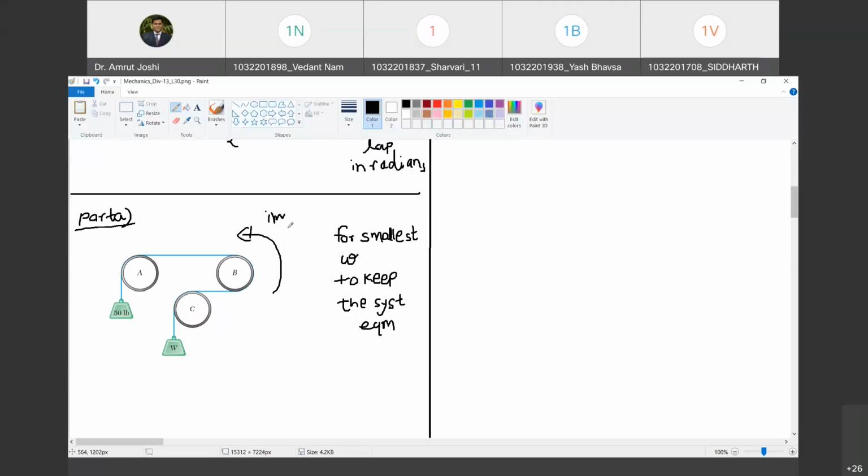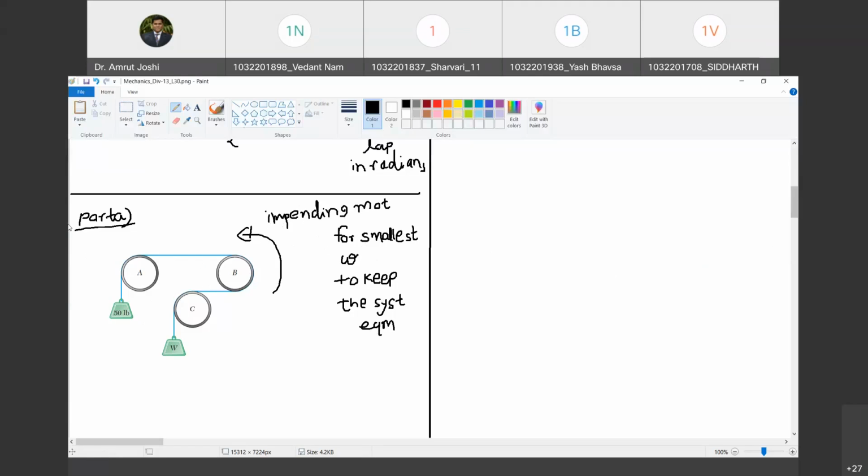Are you with me? Yes, sir. If it had been asked, what is the largest W that maintains the system in equilibrium? Then tell me. Sir, it would be in the opposite direction. Yes, in that case the impending motion would have been in the opposite direction, from 50 lb to W. So this is the direction of impending motion for the smallest W to keep the system in equilibrium. So I will write it as impending motion.